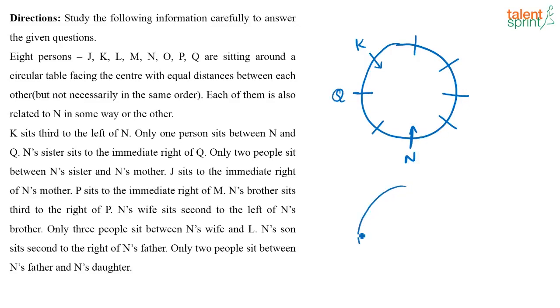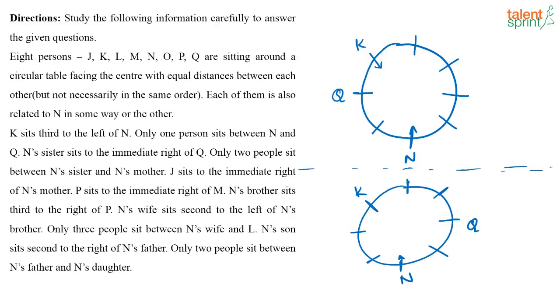So now we have two cases, right? Q can come either here or here. So I am going to take both the cases and try it out. If this is n, we already found out that this is k. So in the first case I take this to be q, in the next case I take this to be q, because there are two possibilities. They are saying there is one person between n and q, so either q is here or q is here. I am going to try out both the possibilities.